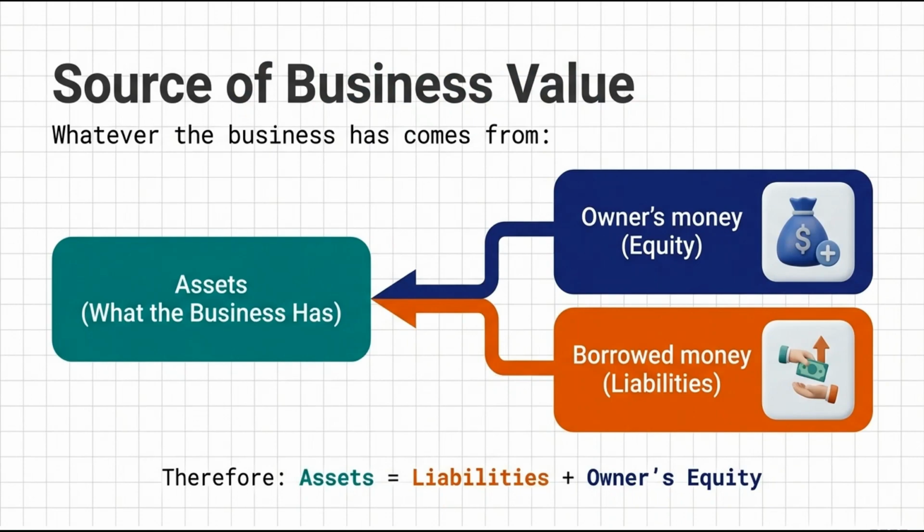Now, what is the owner's money? You put your own savings in, that is the owner's money. Next is borrowed money. You take a loan from a bank or buy on credit from the creditors or the supplier. Therefore, the value of what you have will always equal the sum of what you owe to others and what you invested yourself. Therefore, assets equal liabilities plus owner's equity. I hope you understood this concept.